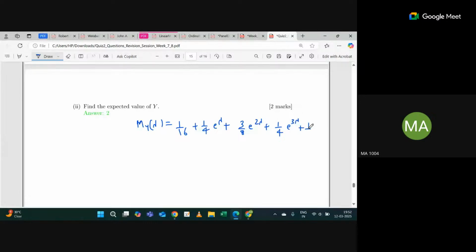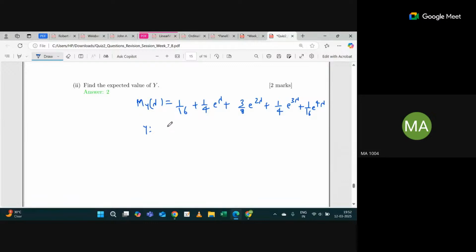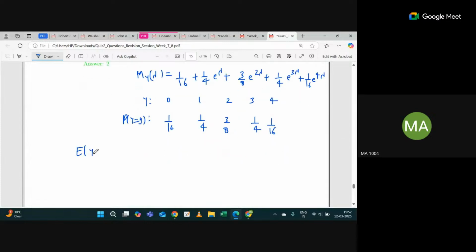So what is the PMF of y? It will be 0, 1, 2, 3, 4. Yes or no? Yes. What is the probability of y? 1 by 16, 1 by 4, 3 by 8, 1 by 4, 1 by 16. Now you can calculate the expectation of y or not? Yes, sir. Okay. Is this clear?